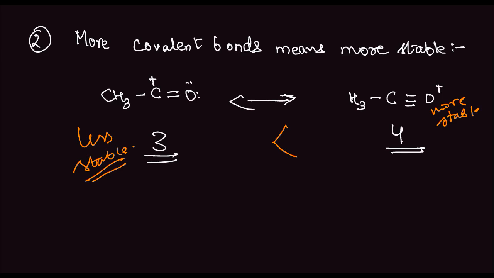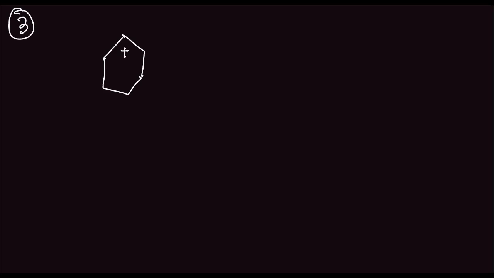Okay. The third point is resonating structures having electron deficient atoms. Like we have this electron deficient atom. We have plus here. This is OH, and a resonating structure of this is this.